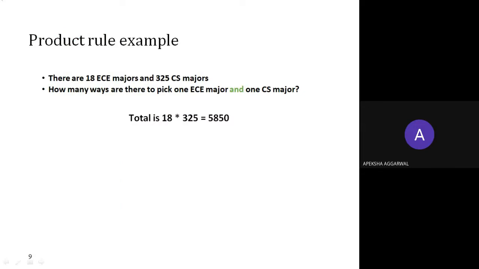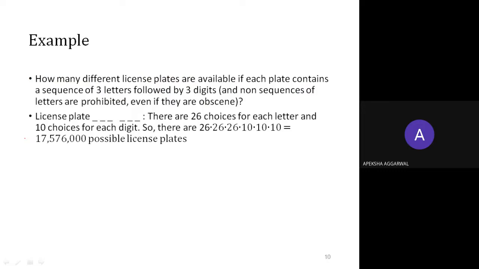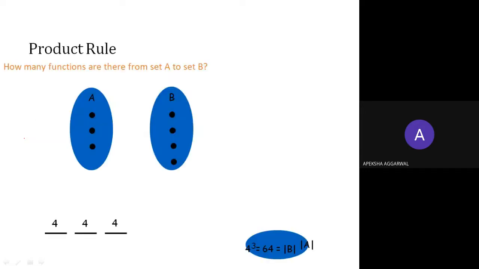Let's see. There are 13 ECA majors and 325 CS majors. How many ways are there to pick one ECA major and one CS major? You have to pick this as well as this. In the previous example, you had to pick either this or that. In case of and, you multiply. Similarly, you can proceed for other examples as well. Now, using the product rule, you have to calculate how many functions there are from set A to set B.